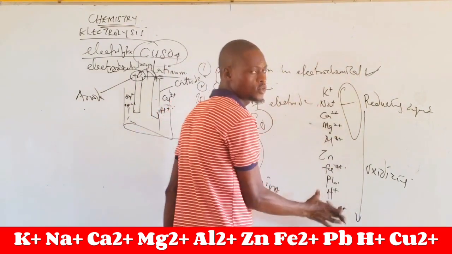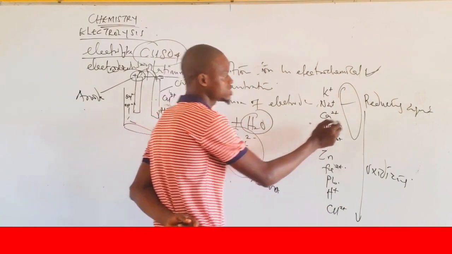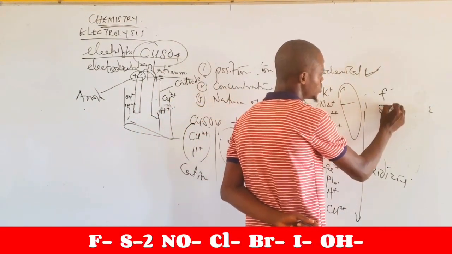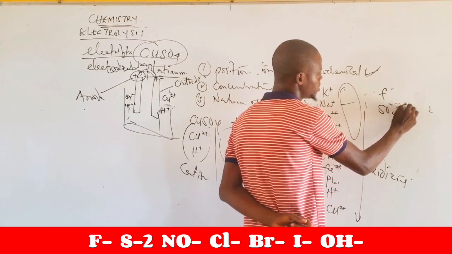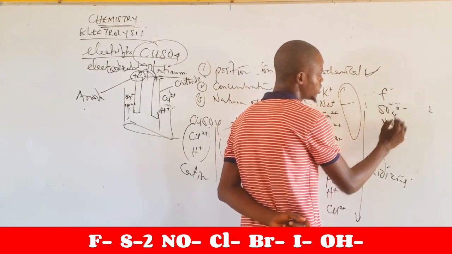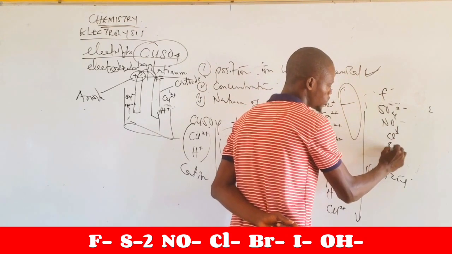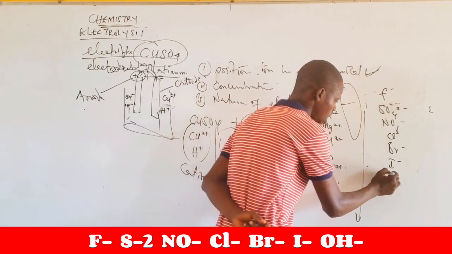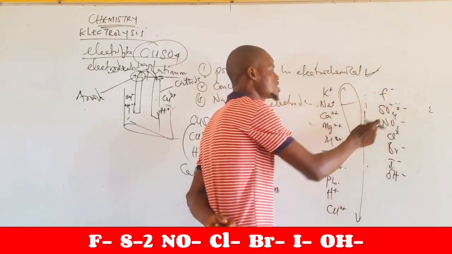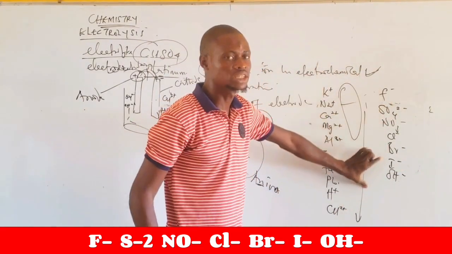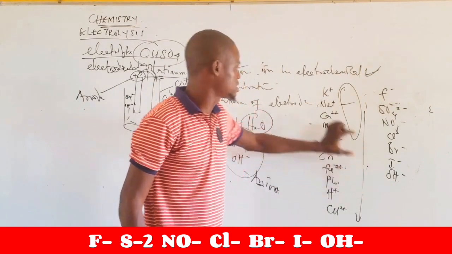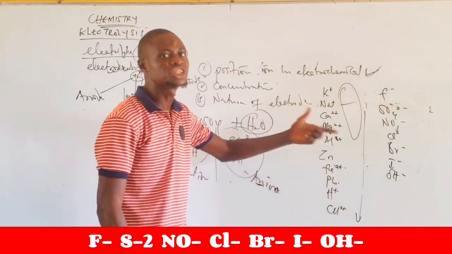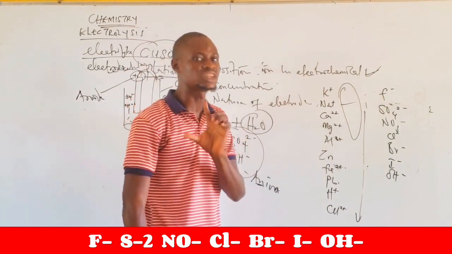Now, this is the positive series. We also have the negative series. We have fluorine ion, SO4 2 minus, NO3 minus, Cl minus, bromine negative, iodine negative, and then OH minus. This is also the anion electrochemical series. These are the cations electrochemical series. So ions that are lower tend to be discharged than ions that are higher in the electrochemical series.